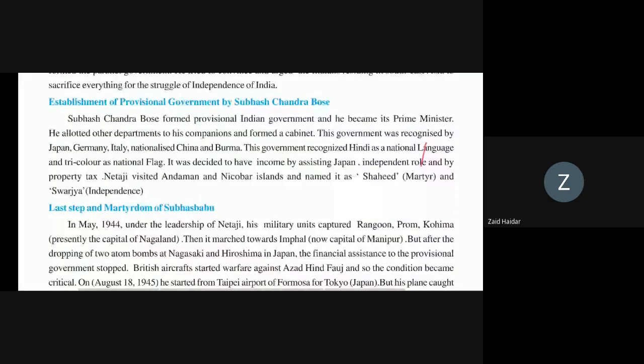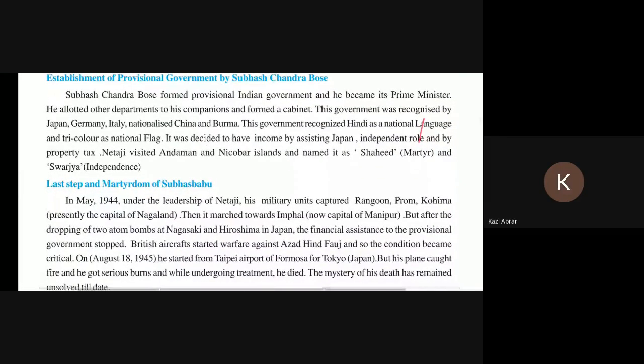Who established the provisional Indian government and who became the prime minister? Subhash Chandra Bose. Yes, it was recognized by Japan, Germany, Italy, nationalist China and Burma. Only one is present in this lecture.